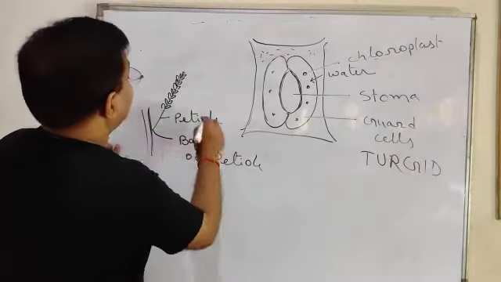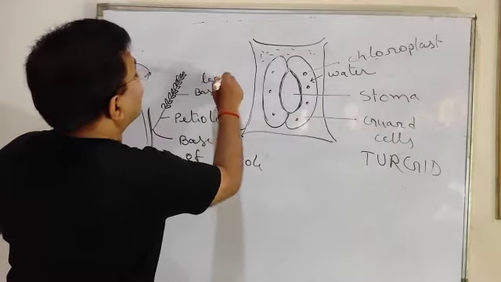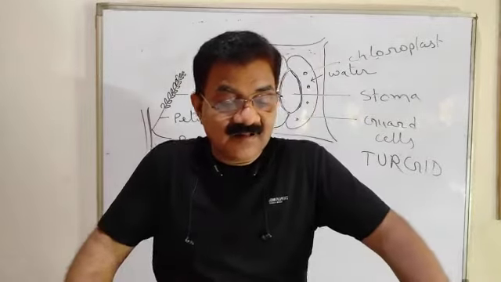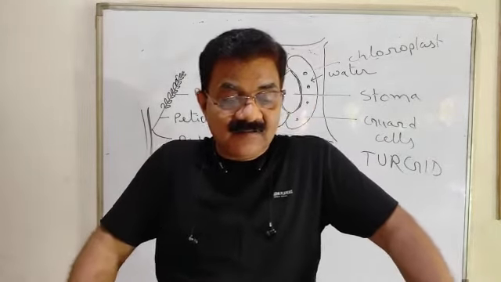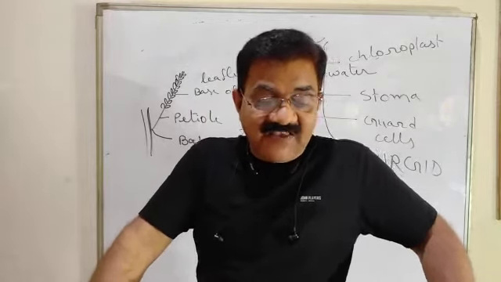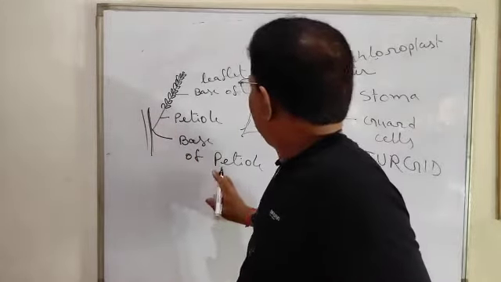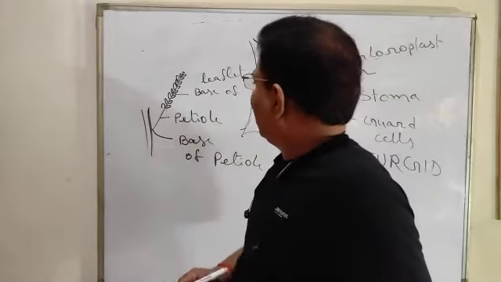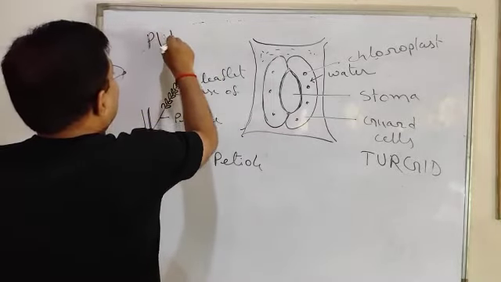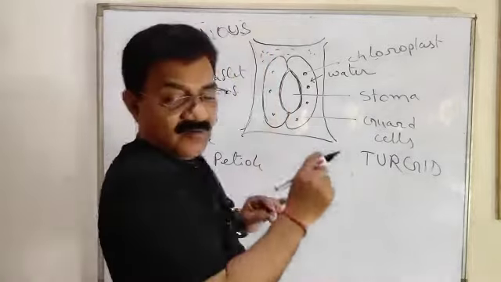And here, this is the base of the leaflet. Loss of turgor at the base of the petiole or at the base of the leaflet, that is pulvinus. Very important, that is pulvinus. Try to understand what is pulvinus.